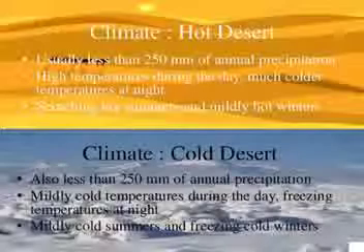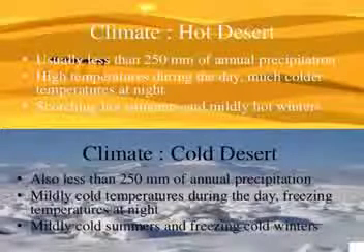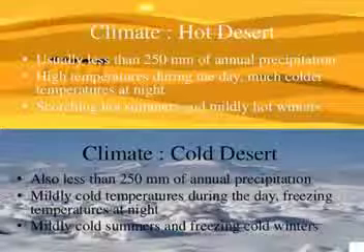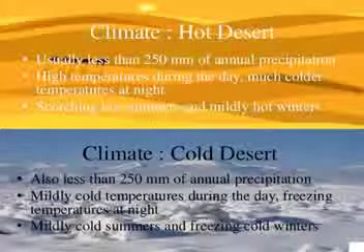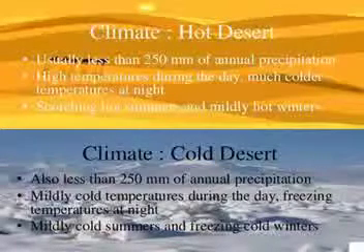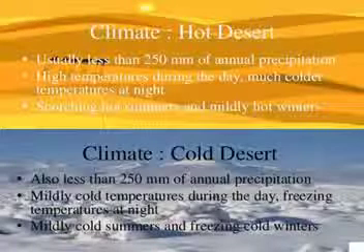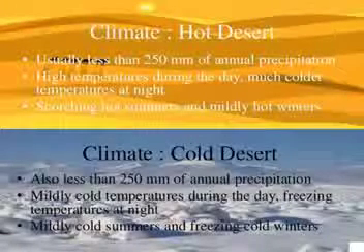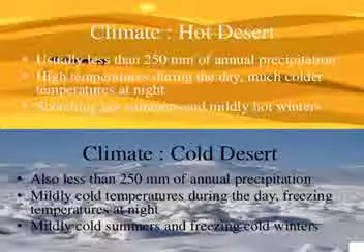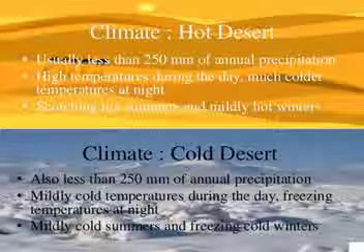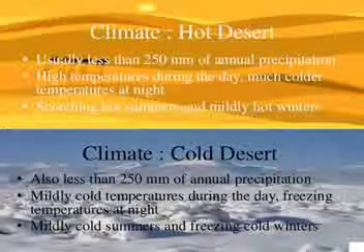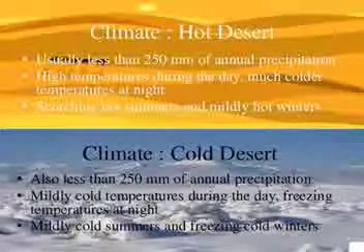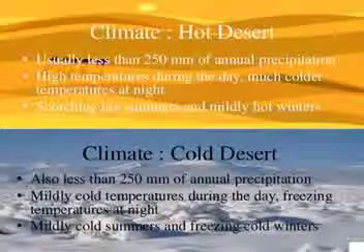There is a variation in climate between a hot desert and a cold desert. In a hot desert, there is usually less than 250 mm of annual precipitation, high temperatures during the day, much colder temperatures at night, and scorching hot summers and mildly hot winters. But let us come and see the climate of a cold desert. It also has less than 250 mm of annual precipitation. Mildly cold temperatures during the day, freezing temperatures at night.